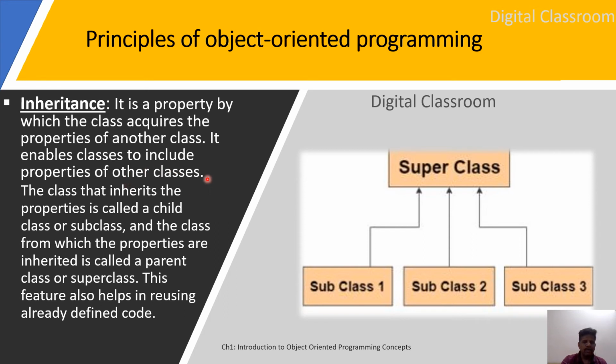So with this principle, we can use the properties of an existing class in a new class if necessary. The class that inherits the properties is called a child class or subclass, and the class from which the properties are inherited is called a parent class or superclass. Here the existing class which is already defined is the superclass, and the derived class which is derived from the superclass is called the subclass. This feature also helps in reusing already defined code.